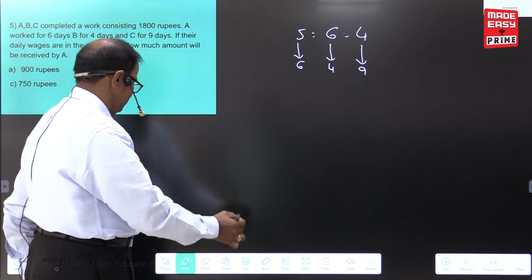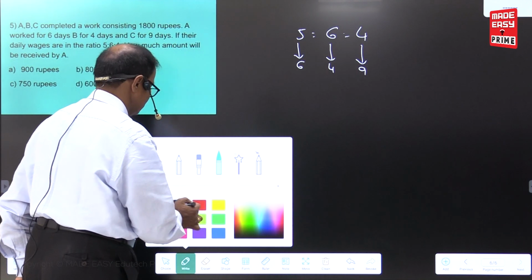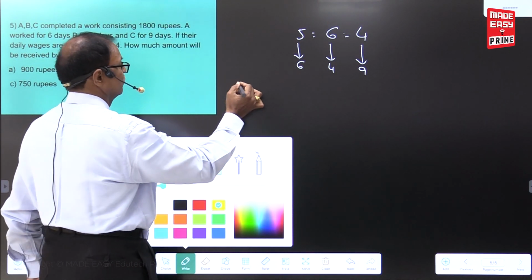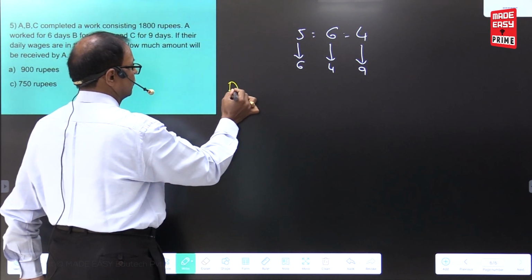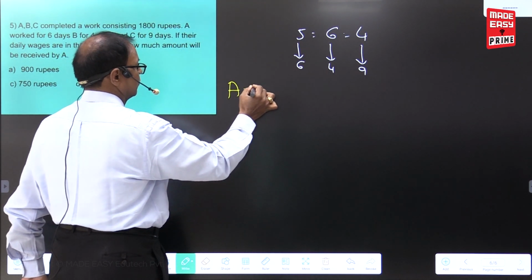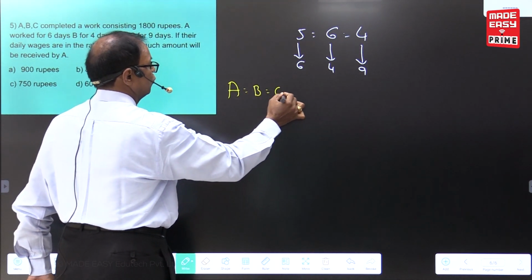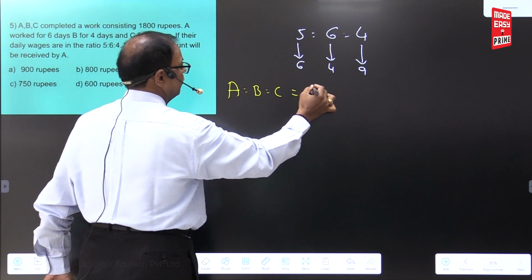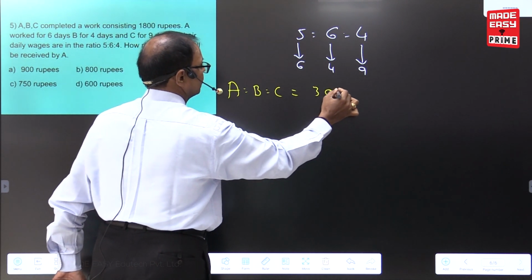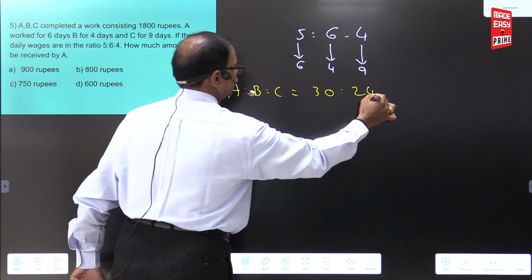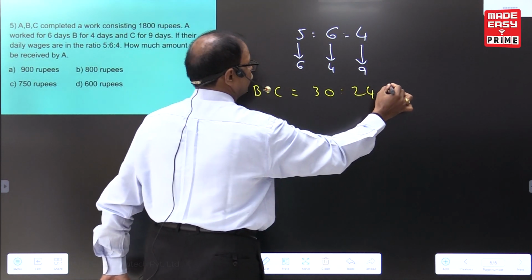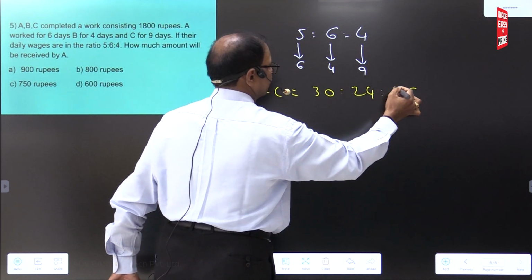So now coming to here. Ratio of A, B, C: 5 into 6, 30. 6 into 4, 24. 4 into 9, 36. That's all.